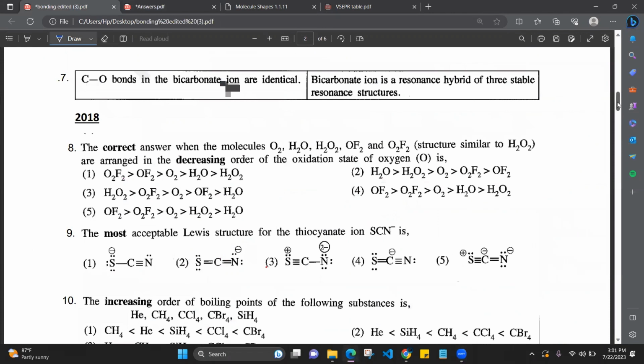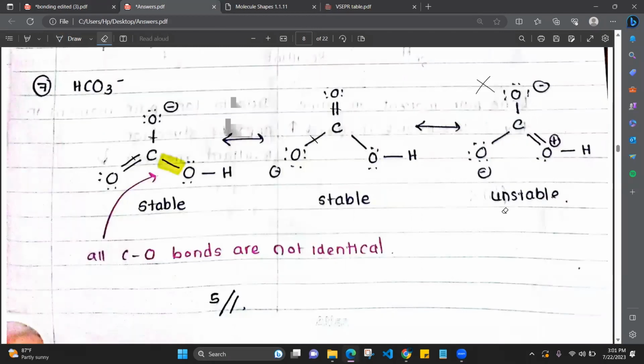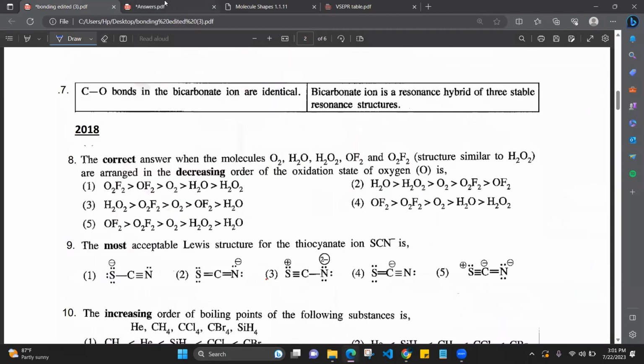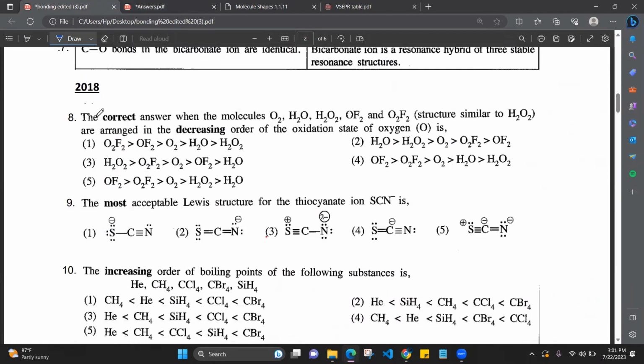Then we come to 2018 one. Bicarbonate ion is a resonance hybrid of 3 stable resonance structures. Is it 3 stable resonance structures? No, only 2 stable resonance structures. So that is also wrong. Both statements are wrong, means answer number 5. Okay. Then 2018 question number 8.